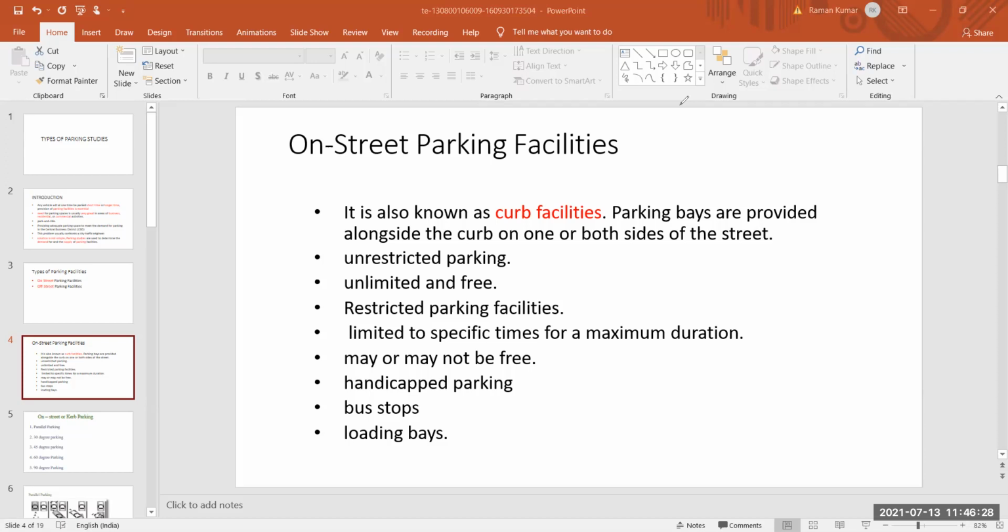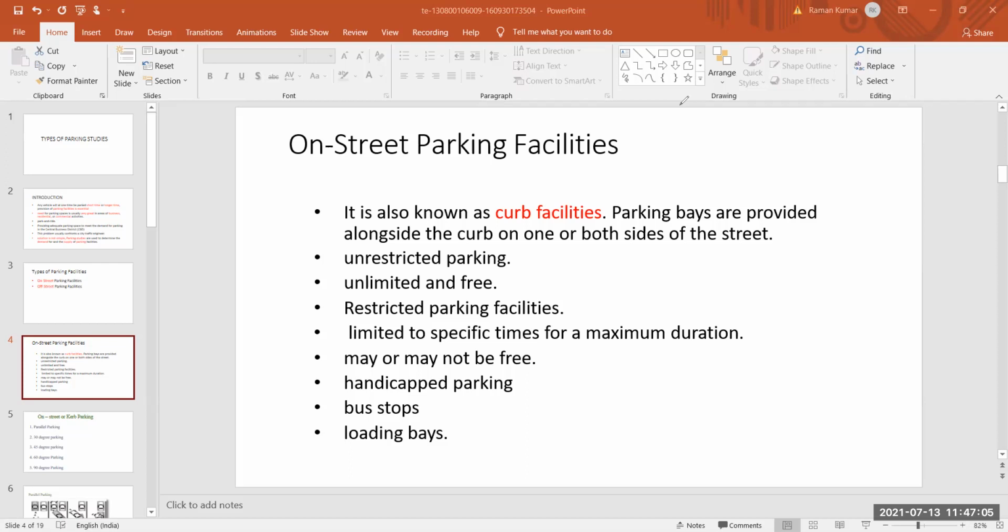Off-street parking is designed not on the street. A traffic engineer or designer designs a multi-storey building or any parking facility for off-street parking, and they give a certain time and also charge certain money for standing the vehicle in that parking. I think this is familiar to you all: in many places you park your vehicle, and the man who stands in the parking charges certain money for your vehicle.